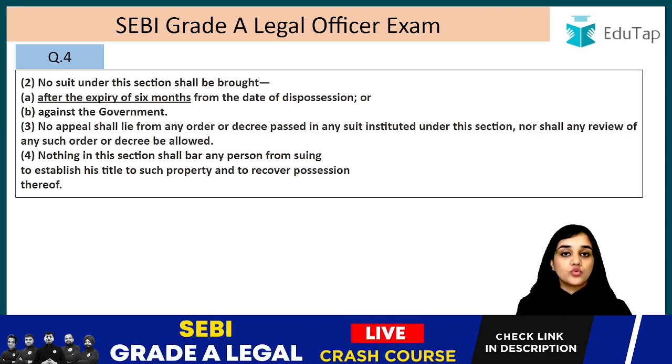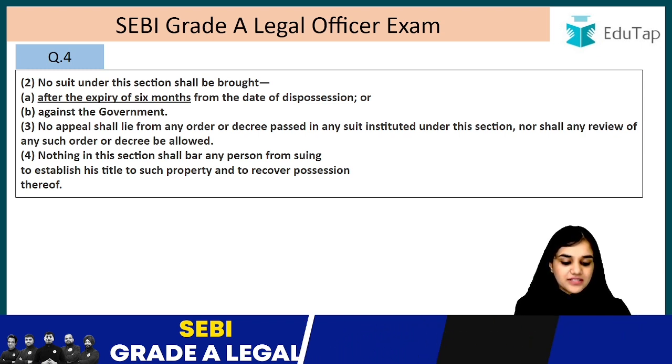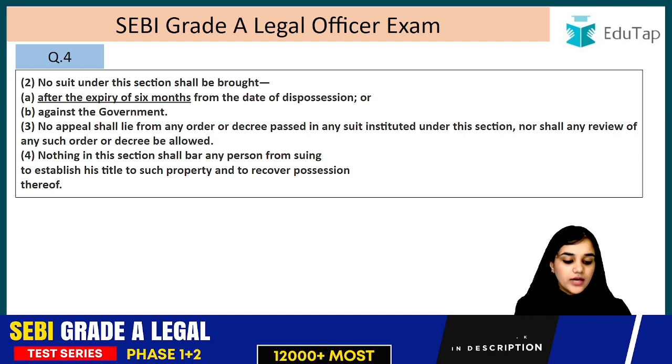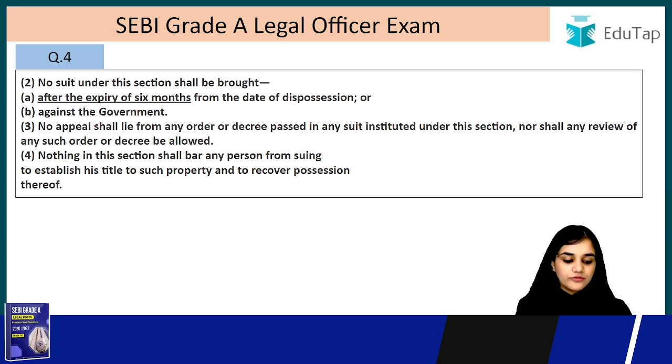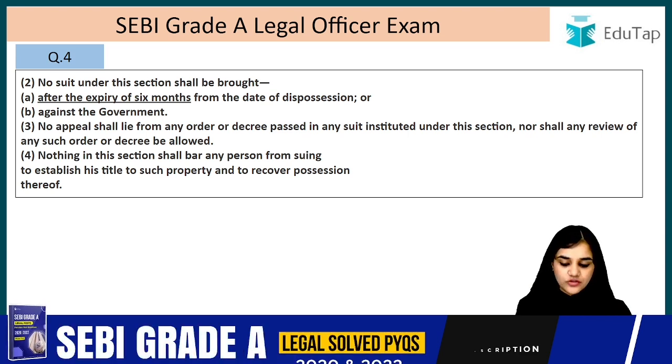You cannot bring a suit under section 6 against the government. No appeal shall lie from any order or decree passed in any suit instituted under this section, nor shall any review of any such order or decree be allowed. So under this section, no appeal and no review lies. Please mark it.